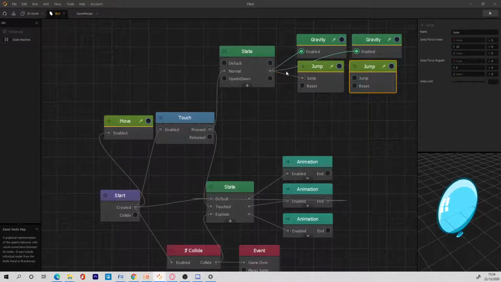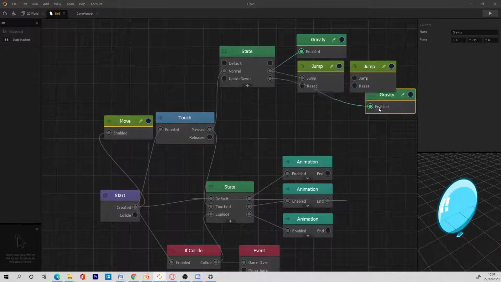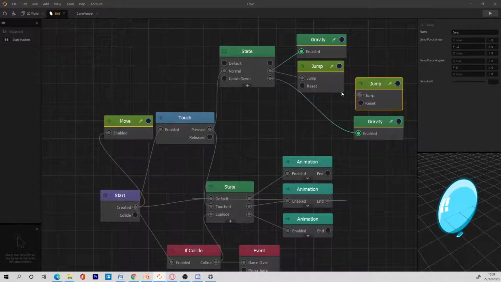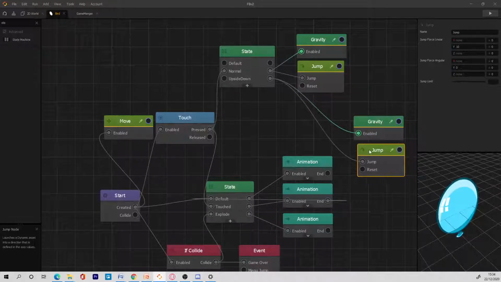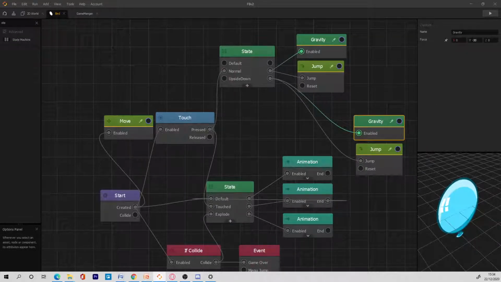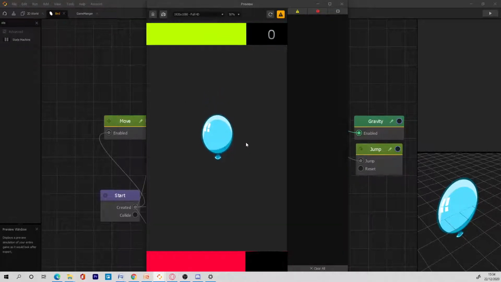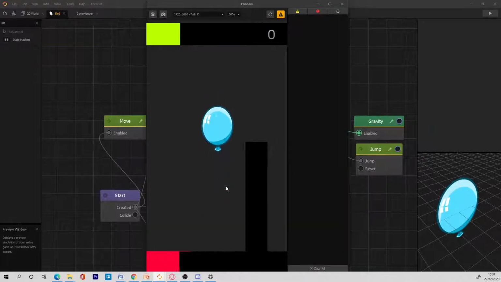So now we are going to have a different gravity and a different jump. I am going to make the jump now minus 10, and make the gravity 30. So let's see what happens here. If you play the game right now, you have a normal jump. You go down, you go up, you go down, you go up.